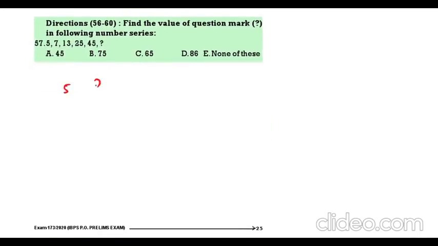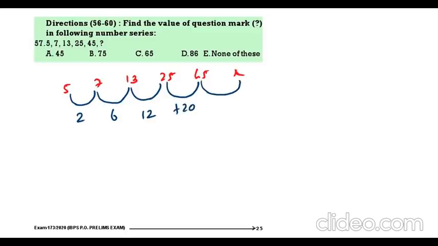5, 7, 13, 25, 45, question mark. See, this is a gap of 2, this is a gap of 6, this is a gap of 12, this is a gap of 20. This is how much? 4, 6, 8, 10, that is 30. 45 plus 30 is 75. Next.